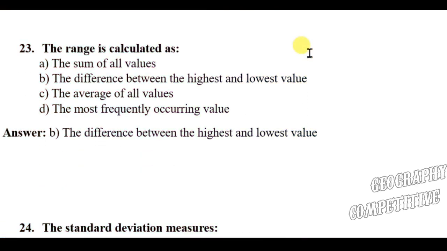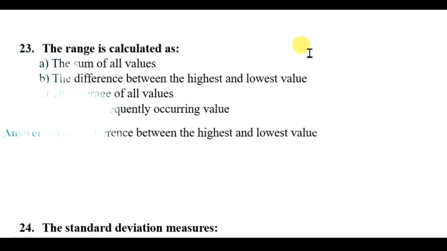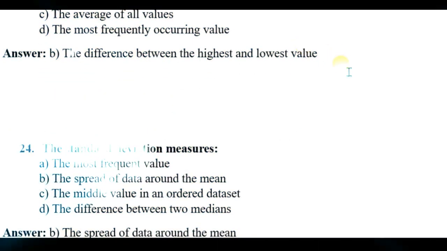Question number 23. The range is calculated as the sum of all values, the difference between highest and lowest value, the average of all values, the most frequently occurring values. The right answer will be range, the difference between the highest and lowest value.